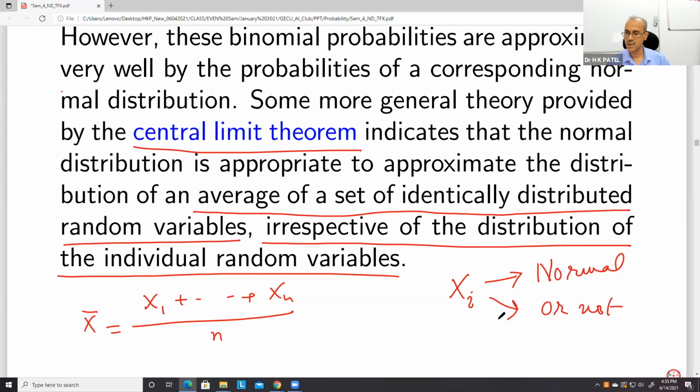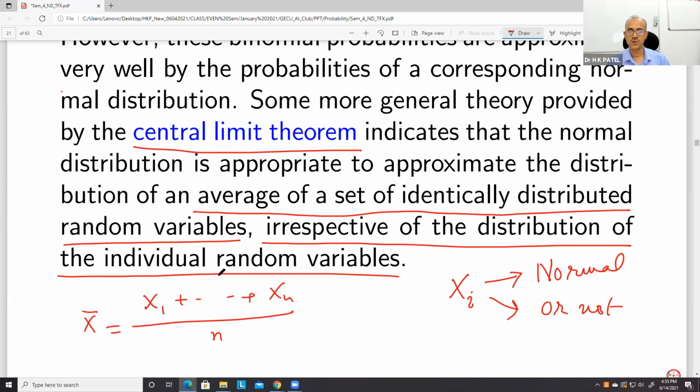If it is normal, no problem. If it is not normal, then also the average can be approximated by a normal distribution. Okay, this is the meaning.